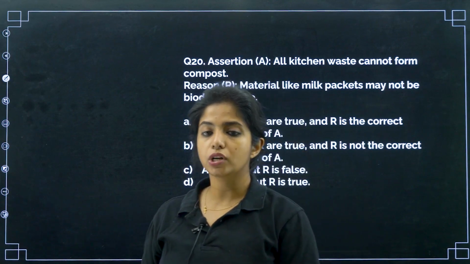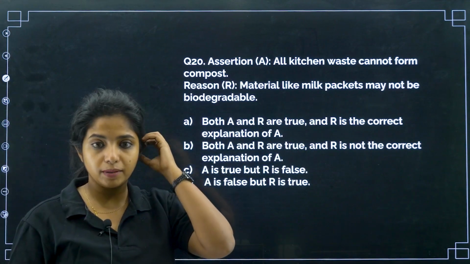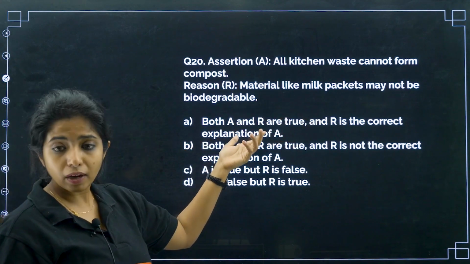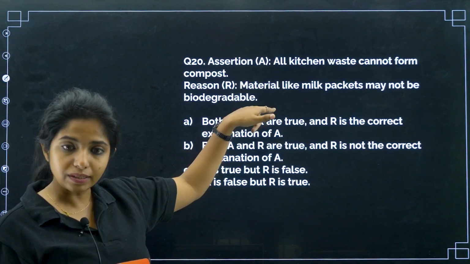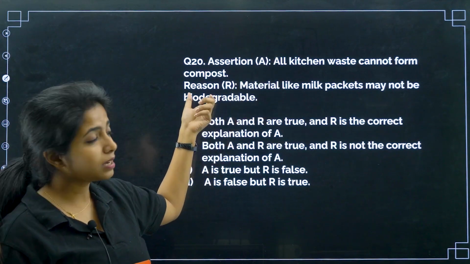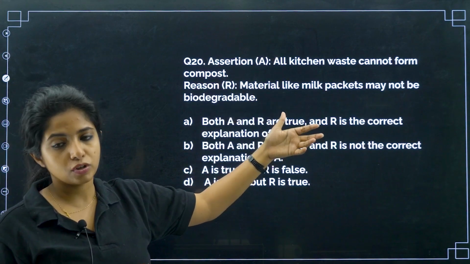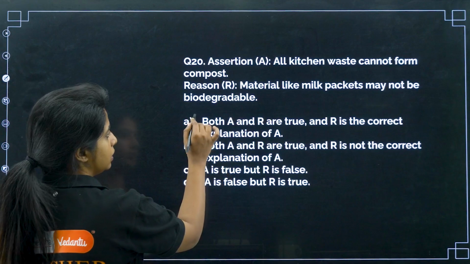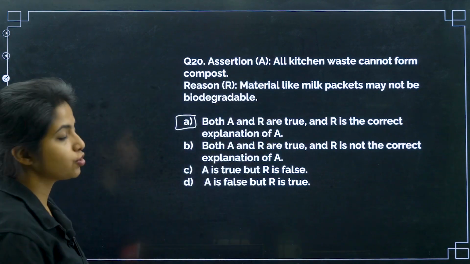Yes, in kitchen you have lots of waste. You would be having plastic waste also, of the things that you had probably made and things like that. Now, material like milk packets may not be biodegradable, obviously they may not be. So, that is why assertion and the reason is true. Assertion basically is being explained by the reason. I cannot put all the things into the compost because you have non-biodegradable things as well. So, assertion and reason is true and the reason is the correct explanation of the assertion, my dear children.